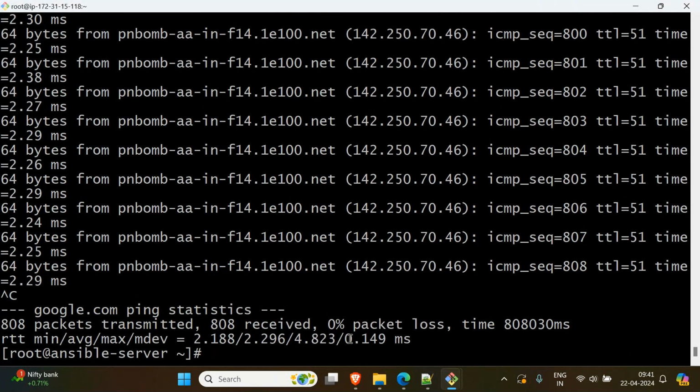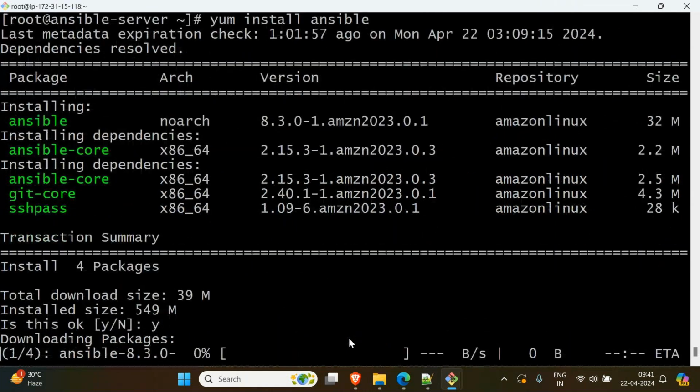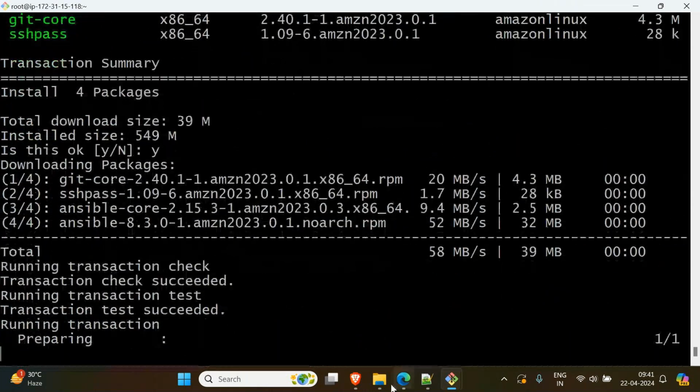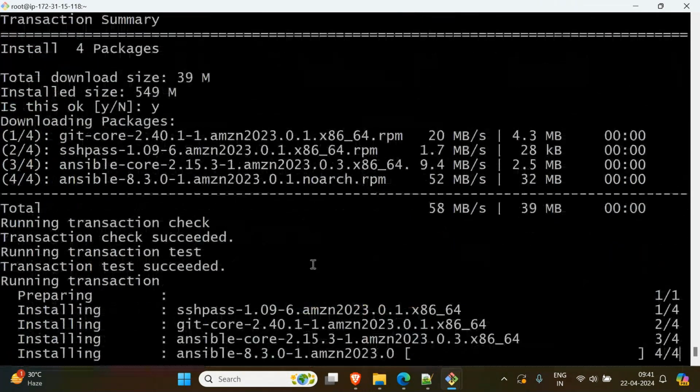Okay, so let us do one runtime variable dot yaml. Okay, I forgot to install. I did everything, but I forgot to install Ansible. So in that case, let's see how it goes.